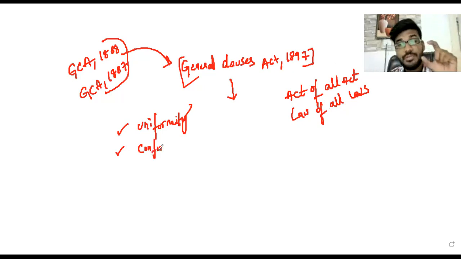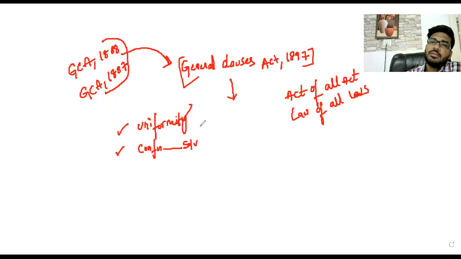First scenario, definitions are not defined, then you can define the definitions under this act. Second, definitions are defined multiple times and a conflict arises, then how to solve that can also be based on this particular act. That is the main purpose of this act, the intention to bring this act to India. This is also called the Central Act, the law of all the laws and the act for all the acts.